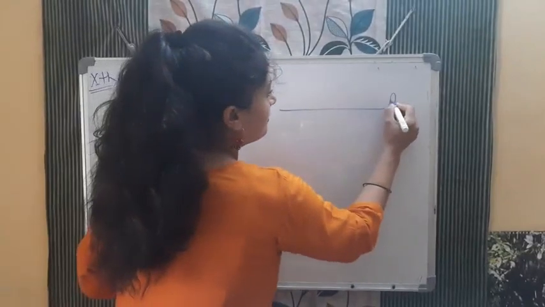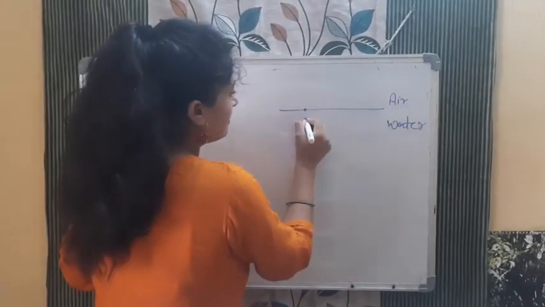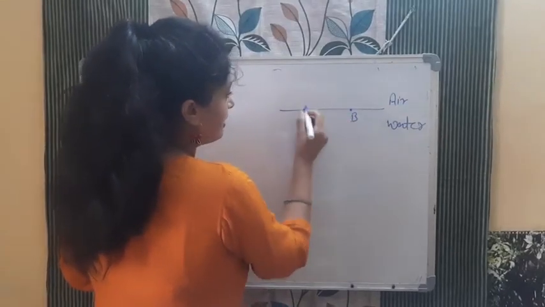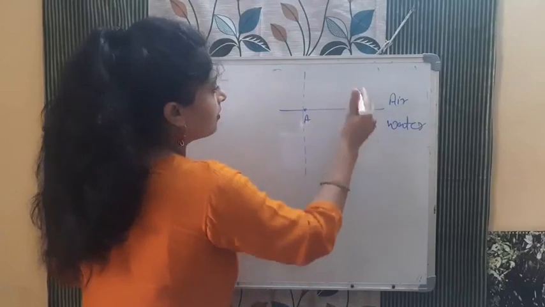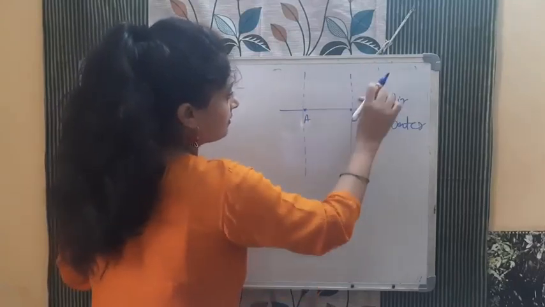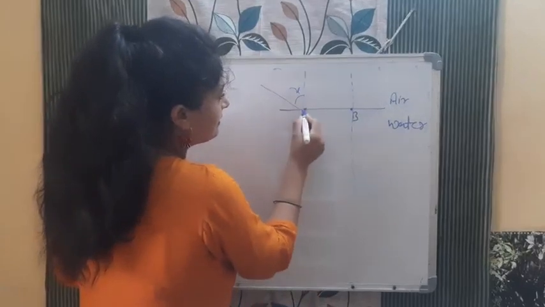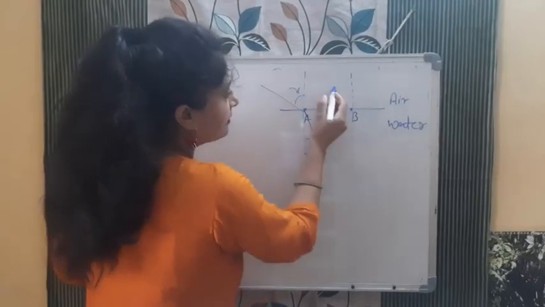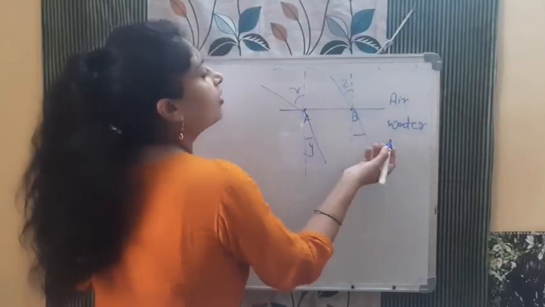This is air, this is water. There are 2 points A and B, and at this point this is the normal, at this point again. Okay, so if this angle is X and this angle is Y, this angle is Z and this angle is W.